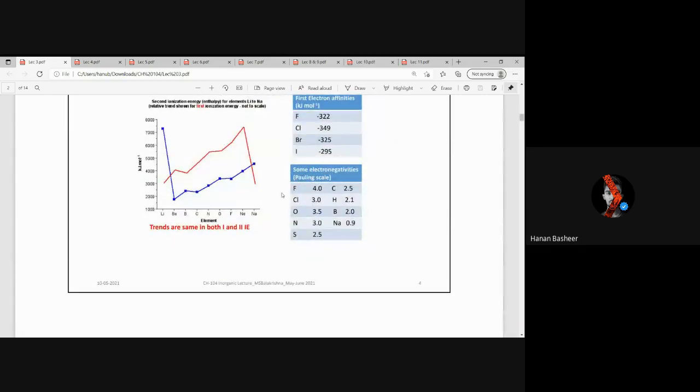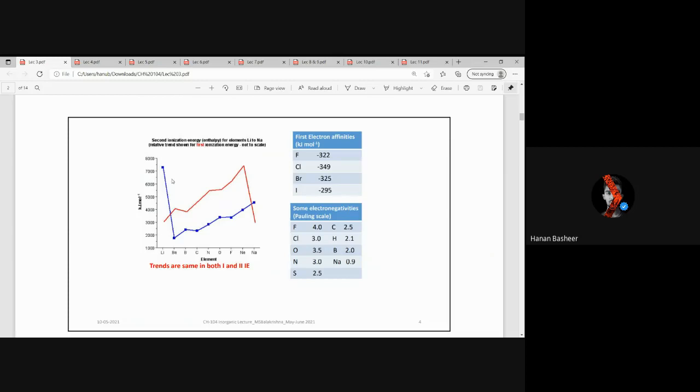So this is the trend in the last group of the non-metals, which is the fluorine family. Here fluorine will have the second least after chlorine, because chlorine will be easily able to remove the electron because of its big size, and fluorine's small size prevents removing the electron with that ease.